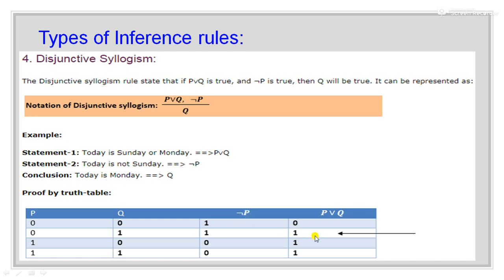In the second row, the value of P or Q is 1, the value of negation P is 1, so the value of Q is also 1. For example, today is Sunday or Monday, and this is represented using P or Q, and today is not Sunday, so it is represented as negation P. So from these two statements we can infer that today is Monday.